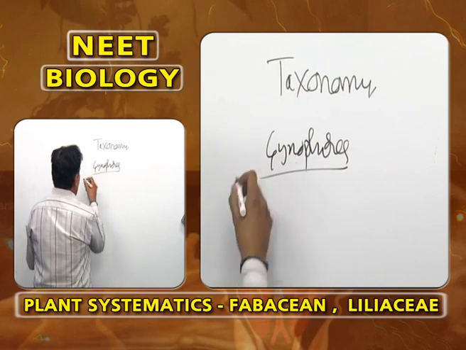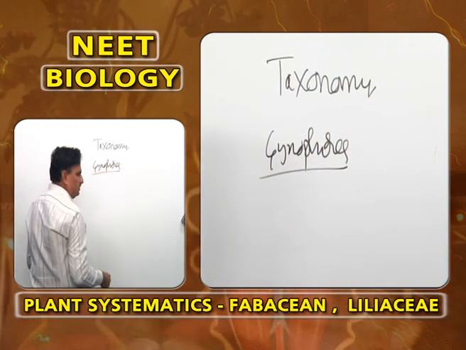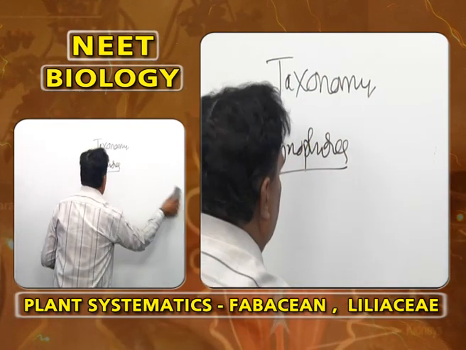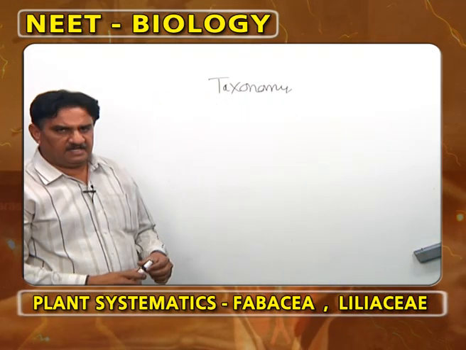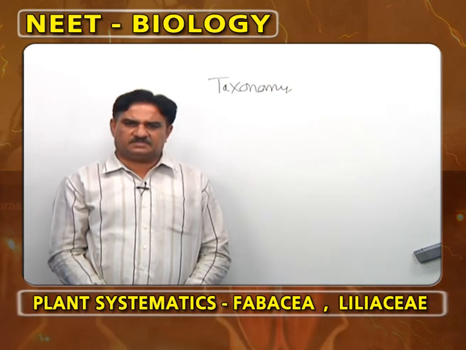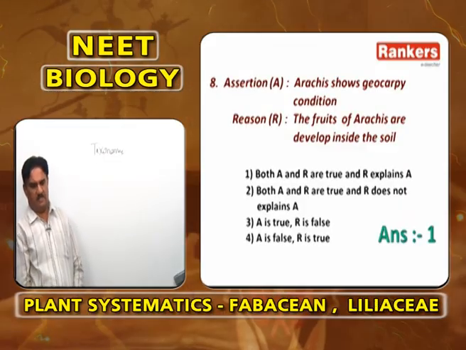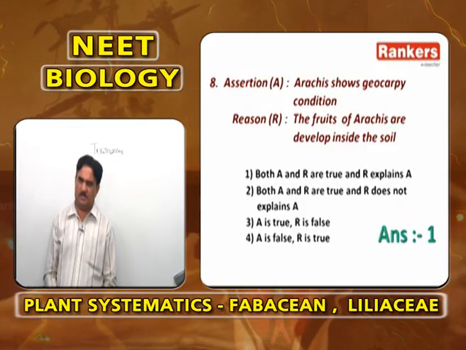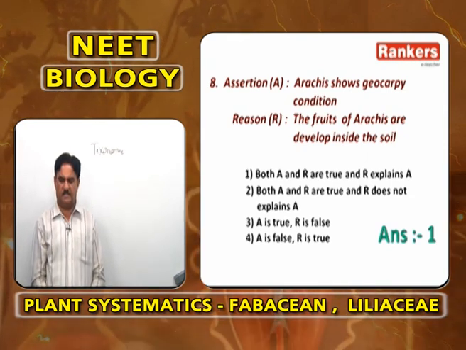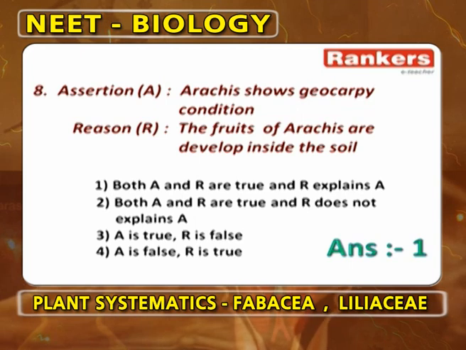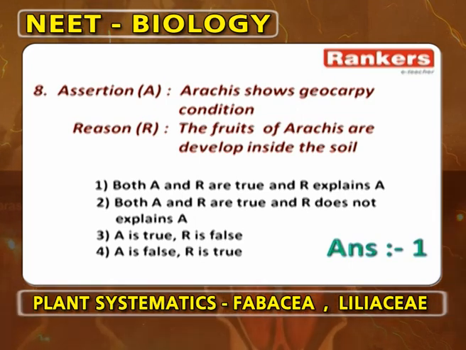Gynophore is a stalk between androecium and gynoecium. The gynophore takes the pollinated flowers into the soil, and within the soil, flowers convert into fruits. So, the assertion that Arachis shows geocarpy is correct, and the reason that the fruits of Arachis develop inside the soil is correct. So, A and R are correct, and R is the correct explanation of A. Answer is 1.